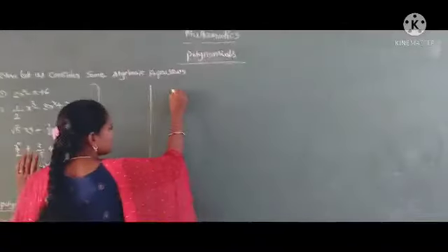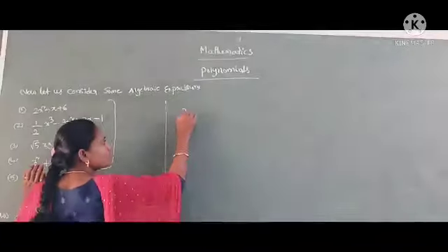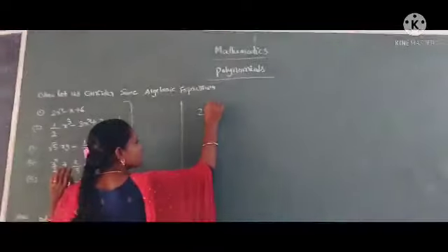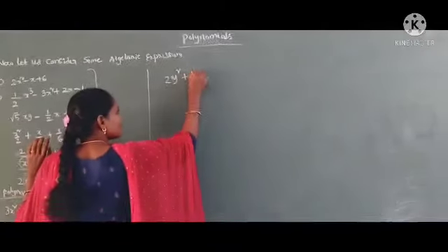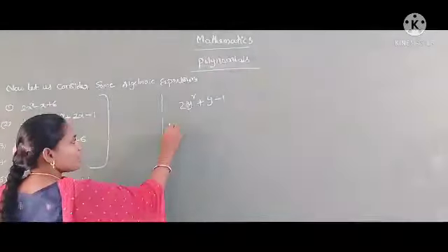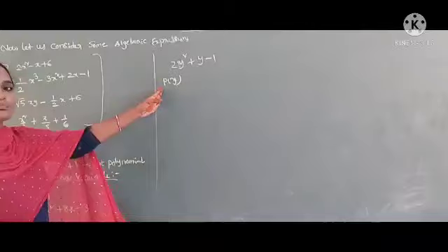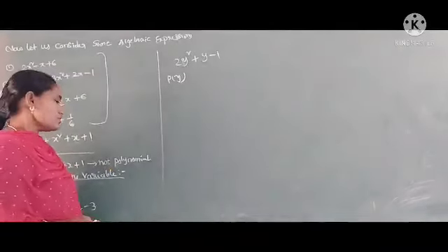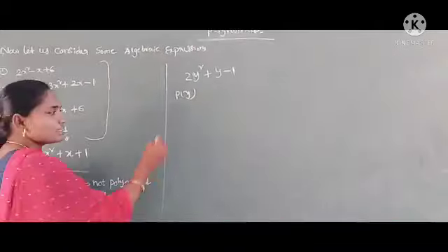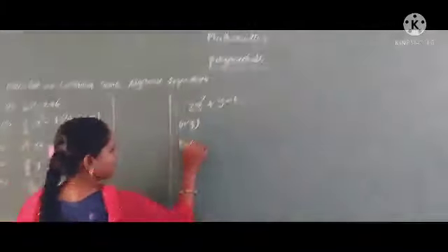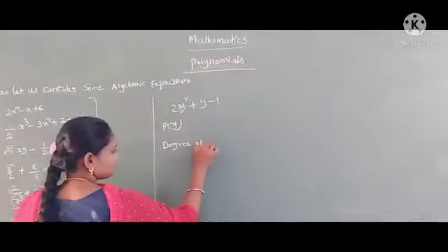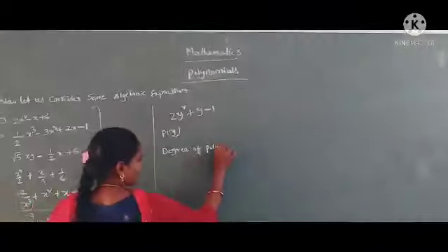We can also take a polynomial in y, for example 2y square plus y minus 1. Now we write that as a polynomial of y. So this is a polynomial in one variable. Now let us discuss the degree of a polynomial.